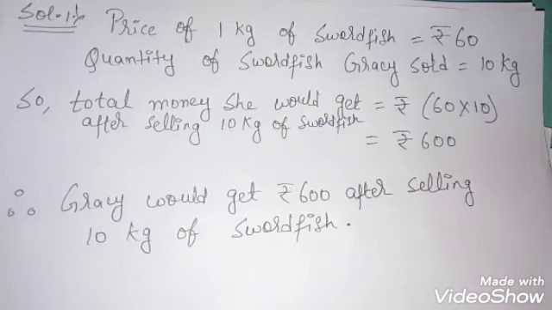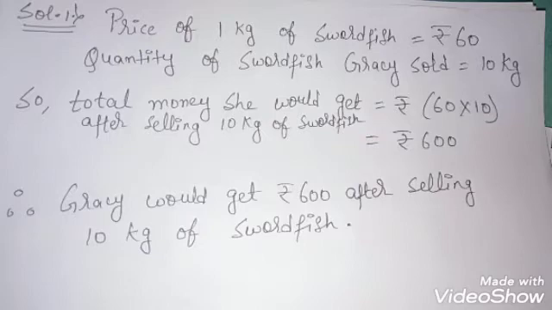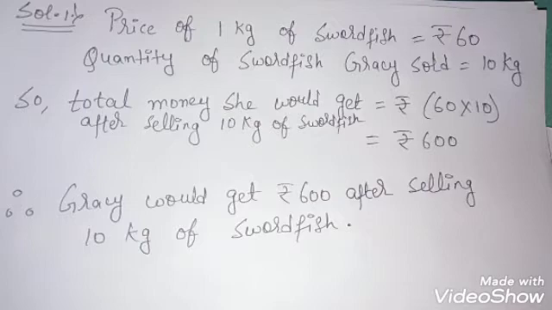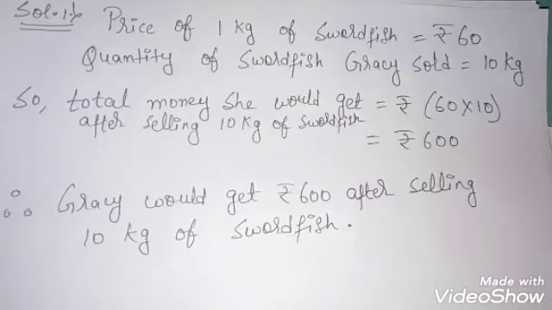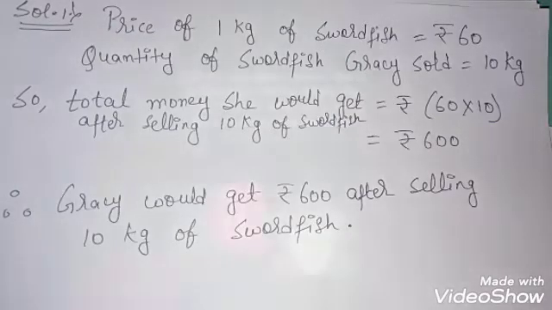We will write the statement. Therefore, Gracie would get rupees 600 after selling 10 kg of swordfish. Have you understood this? Gracie is selling 10 kg of swordfish, and after selling 10 kg, she will get 600 rupees as her earning. Now come to the second question.